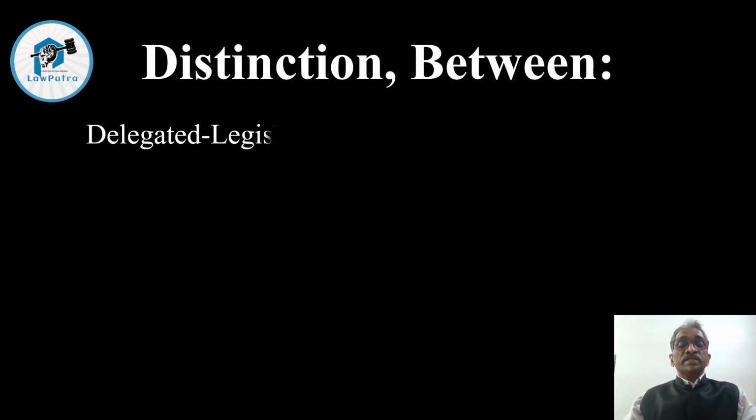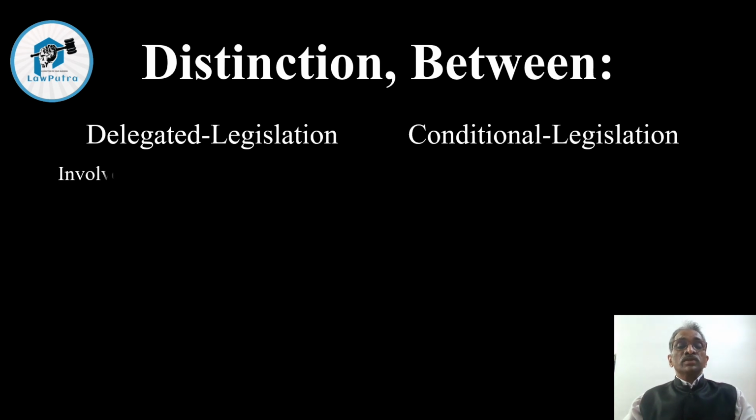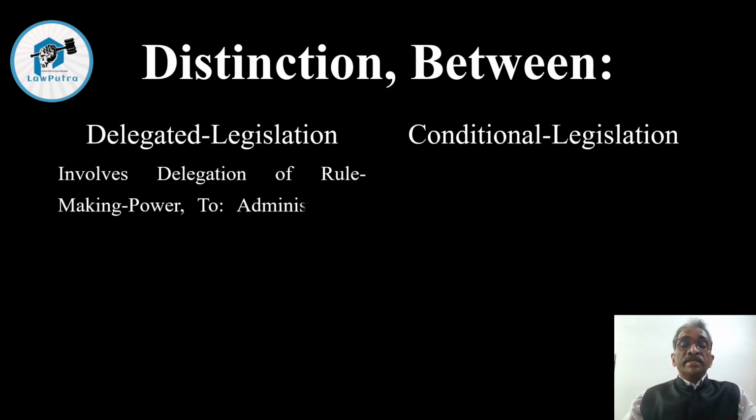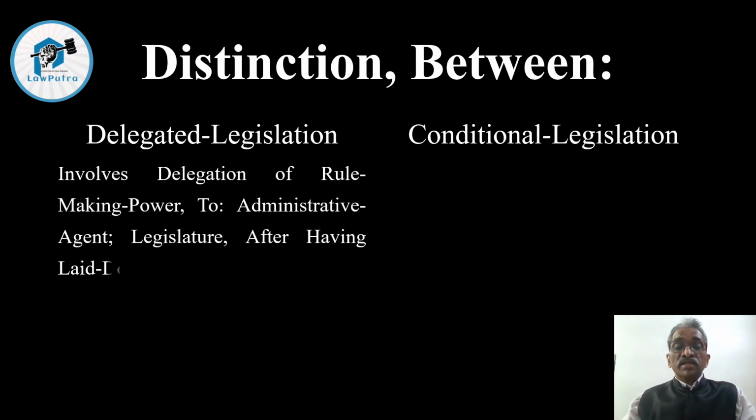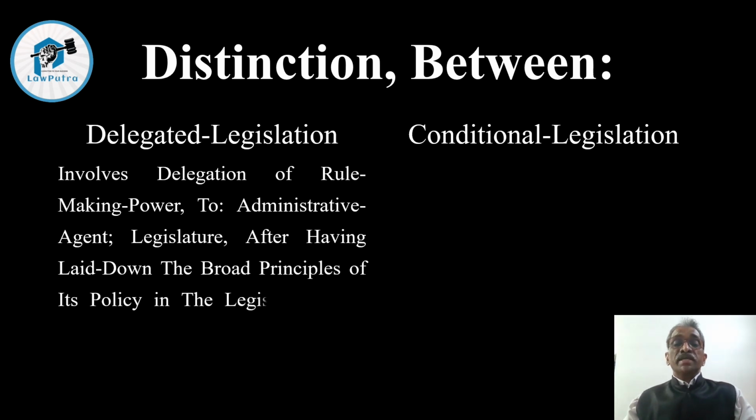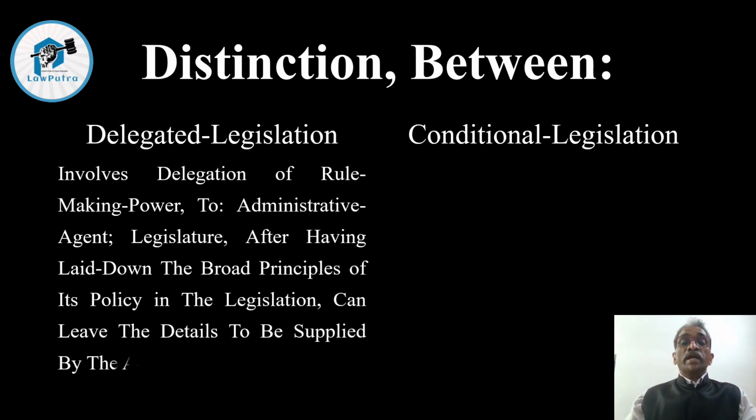We can see one more distinction in these two, that is, delegated legislation involves delegation of rule making power. To whom? To the administrative agent. And what happens is the legislature, after having laid down the broad principles of its policy in the legislation, can leave the details to be supplied by the administrative authority.